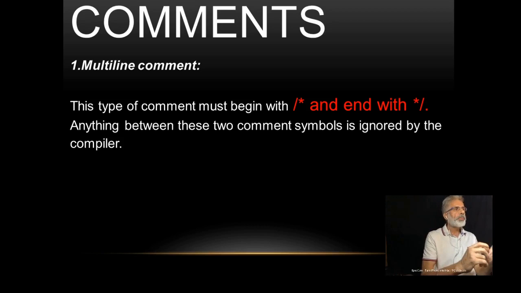This type of comment must begin with slash asterisk and end with asterisk slash. Anything between these two comment symbols is ignored by the compiler. So you can put the description of any method in this type of comment.